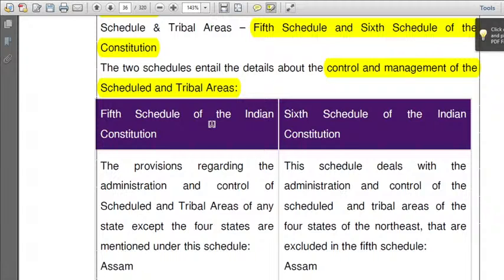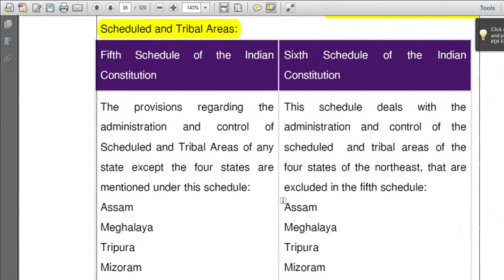Which of the following schedules deals with tribal areas? The answer is the sixth schedule. Next, another question can be framed like this: which of the following states come under the sixth schedule, and how many states? It is four states: Assam, Meghalaya, Tripura, Mizoram. These four states come under the sixth schedule.